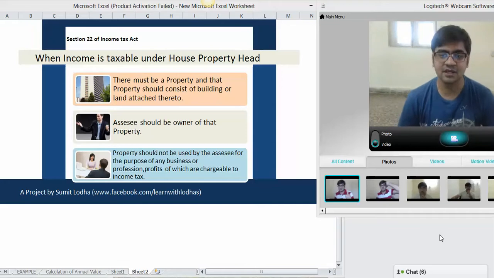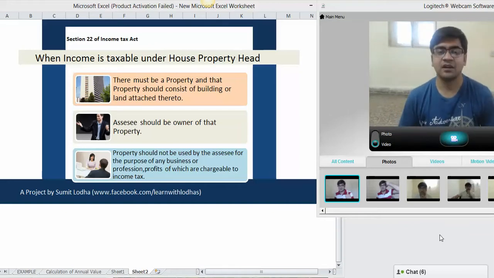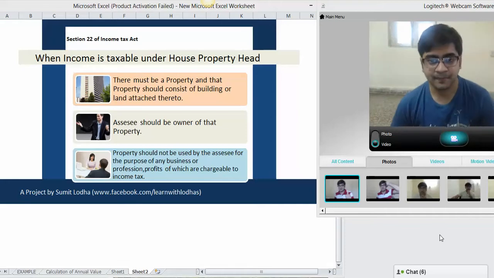So hope this condition 1 is clear to all of you. Now moving ahead to condition 2: the assessee should be the owner of that property. If you wish to apply the house property head on any property, then that person should be the owner of that property.